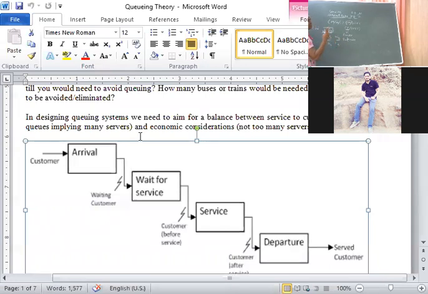Among these four, any two will come for 4 marks in the final examination. This question is of 5 marks. Queue theory consists of 5 marks. Any two they will ask.